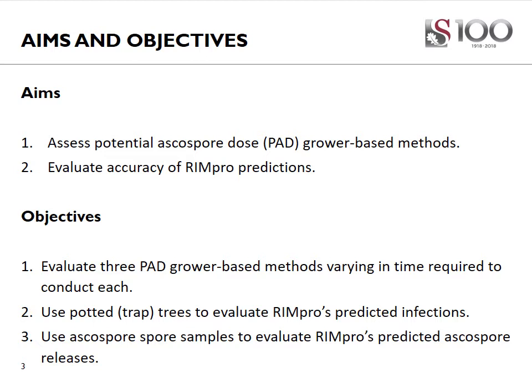The first being the evaluation of three PAD grower-based models, varying in their time required to conduct them. Secondly, using potted trees to evaluate RIMpro's predicted infections. And lastly, using ascospore spore samplers to evaluate RIMpro's predicted ascospore releases.